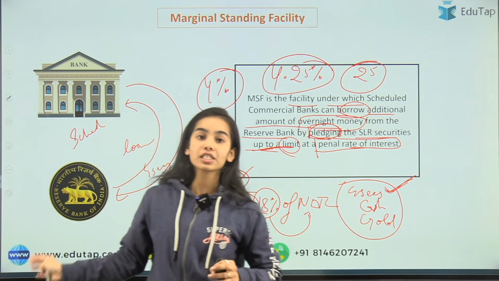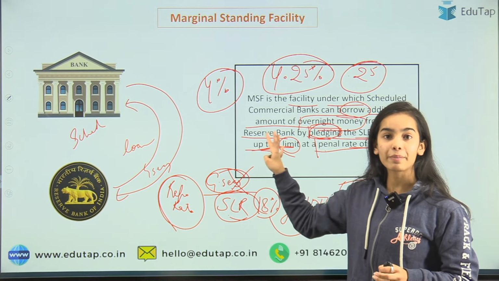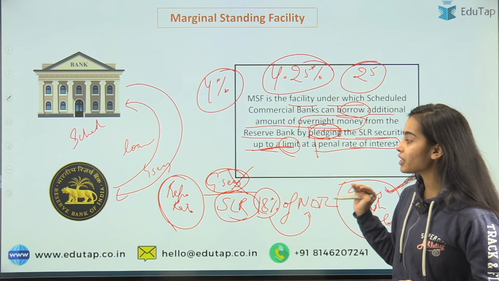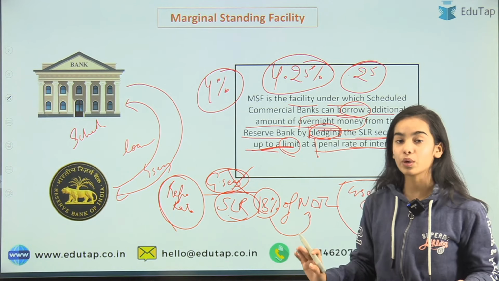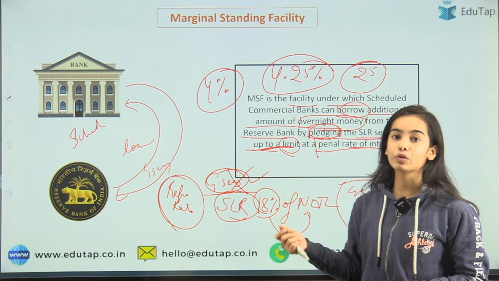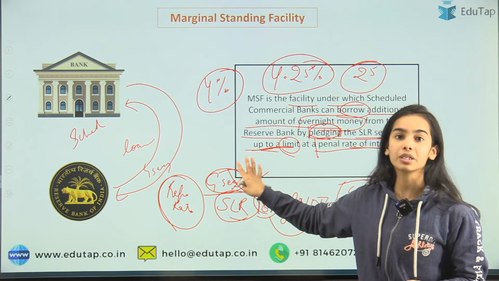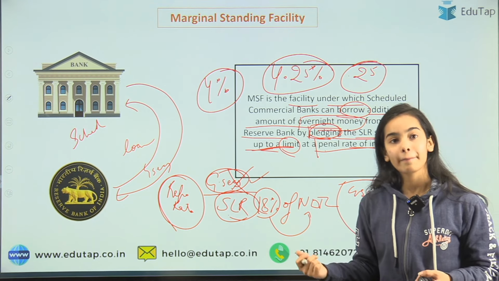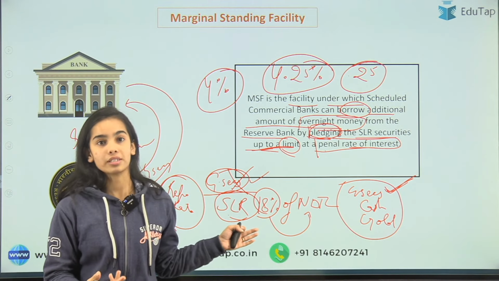Okay, and this is not the only reason the repo rate is different from the MSF. I will tell you another reason also why the two are different. But I hope you have understood that in the repo rate, the SLR securities cannot be put as collateral. The G-Secs that are extra with the banks, or securities other than the SLR securities, have to be kept as collateral. In the MSF, the SLR securities are being pledged. The banks do not need the extra government securities.